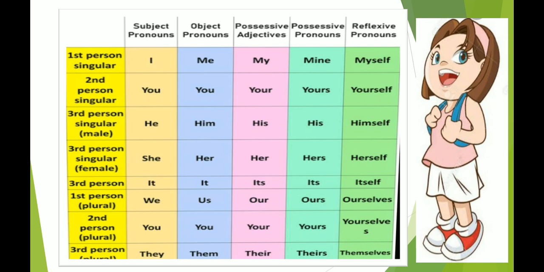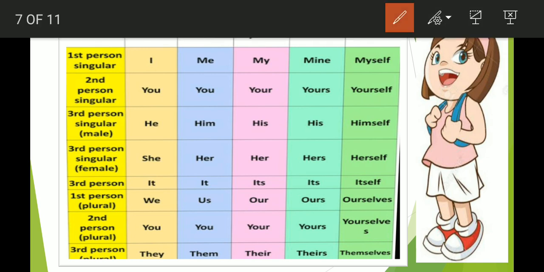For first person pronoun, when we are talking about single thing or subject, we use I. Same way, when we are talking about first person plural, for subject we use we. When talking about second person singular, we use you. Second person plural, I told you, you only.